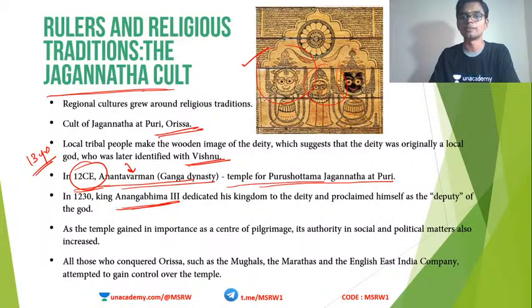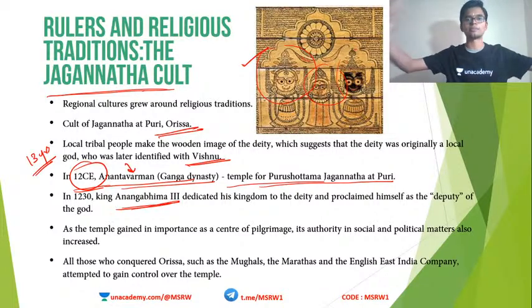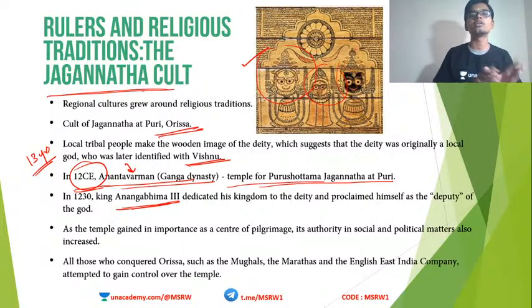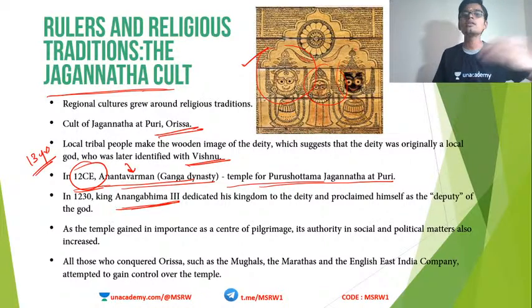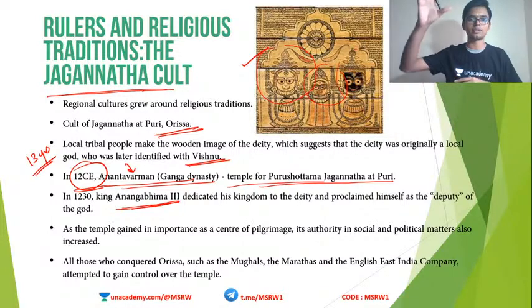Okay, the Padmanabha Swami temple. The Kerala kings who ruled the Travancore region also have the same thing. They actually submitted the kingdom to God Padmanabha. And from that time onwards, all the Travancore kings were known as Padmanabha Dasa, which means a servant of the god. Same thing happened in Orissa also. The king Anangabhima III dedicated his kingdom to Jagannatha. And from that time onwards, the Ganga dynasty kings were known as deputy of the god, the servant of the Lord. Okay, the Lord is the actual person who is ruling the kingdom.